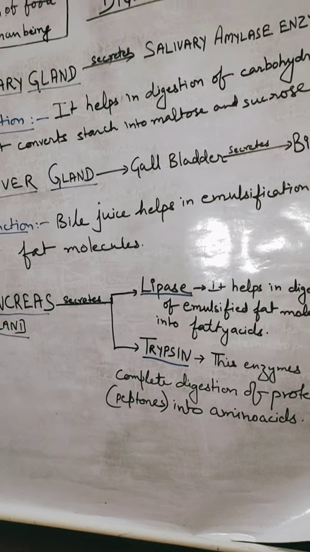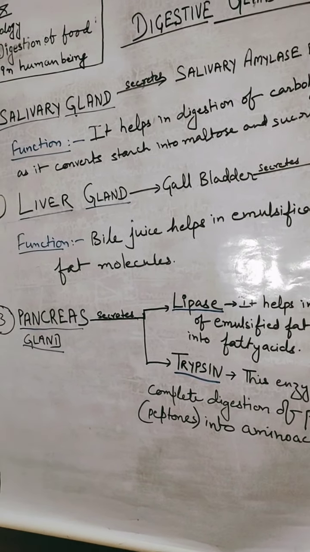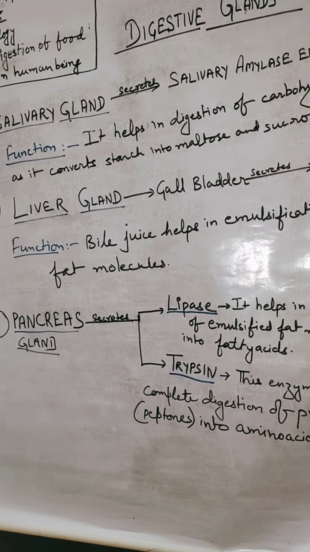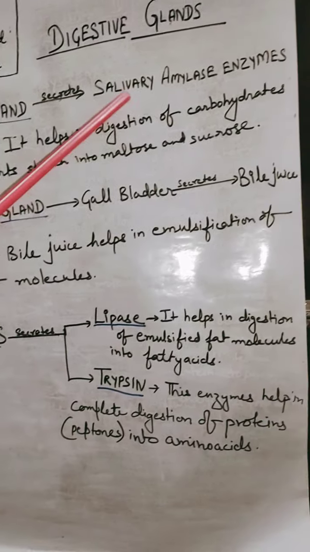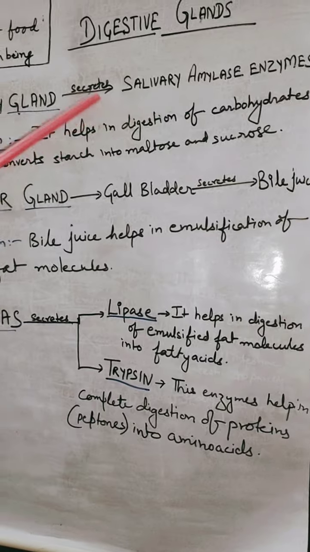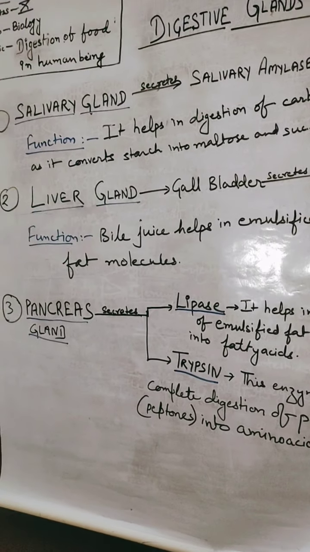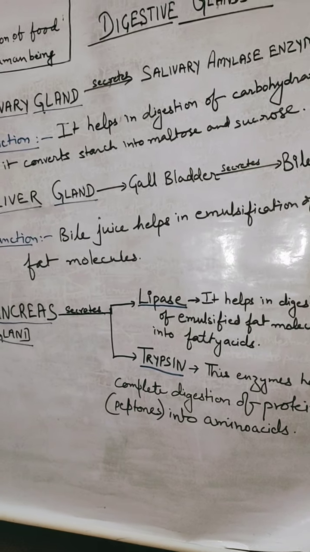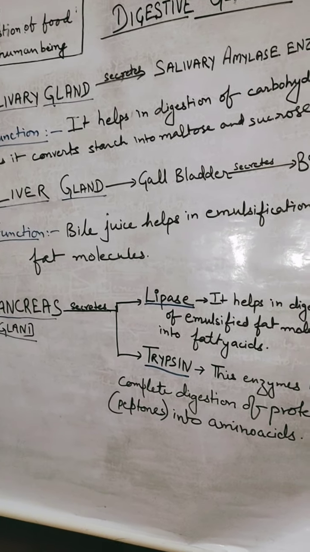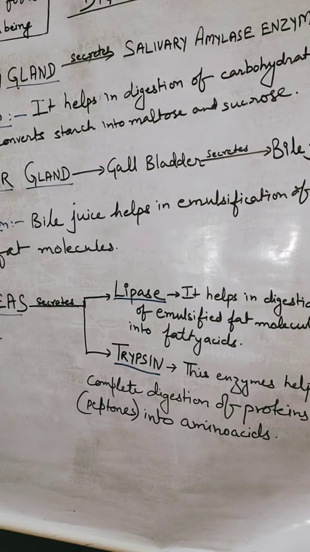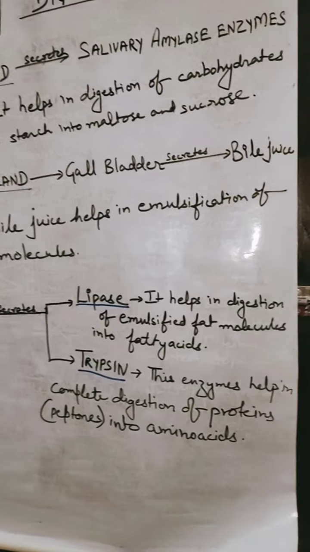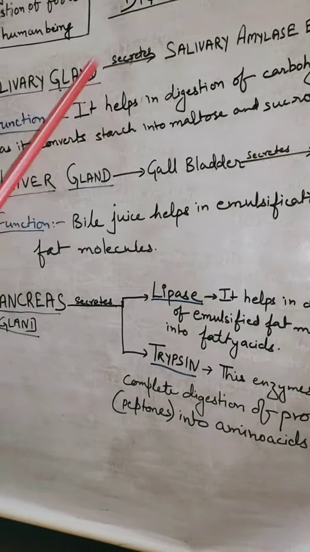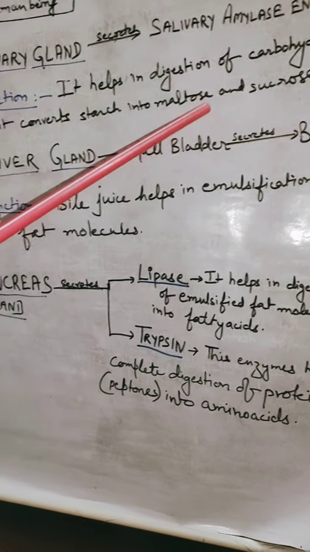After 2-3 minutes, you will find some watery substance in your mouth. What is that watery substance? That is saliva. How does it get secreted? Because your brain started thinking that you are eating the favorite food in your mouth. It occurs because of your imagination. So this is salivary glands, which secrete saliva for digestion of food.